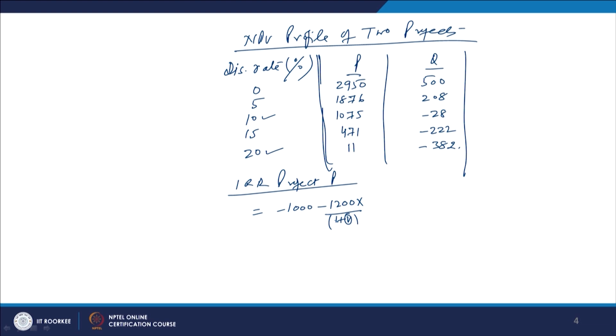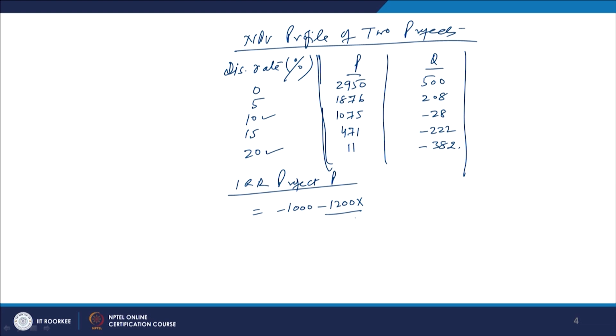You can do it this way, or you can apply the trial and error method, because ultimately you have to apply the trial and error method. If you calculate with the help of the trial and error method, we can make use of the present value interest factor. So it is PVIF that we have to take.